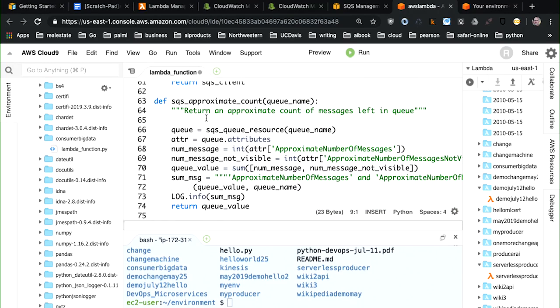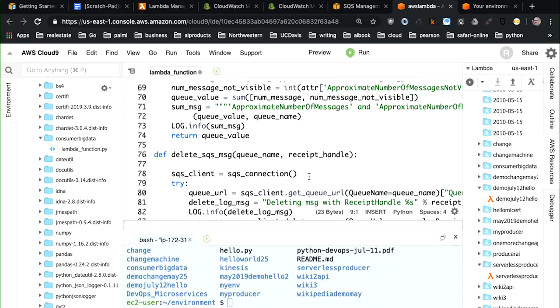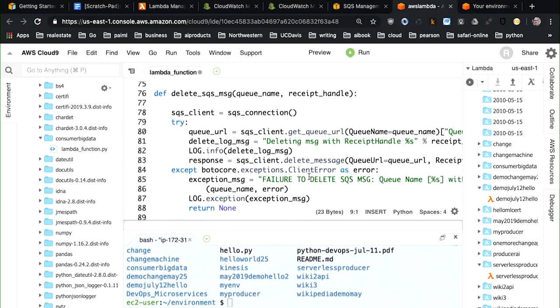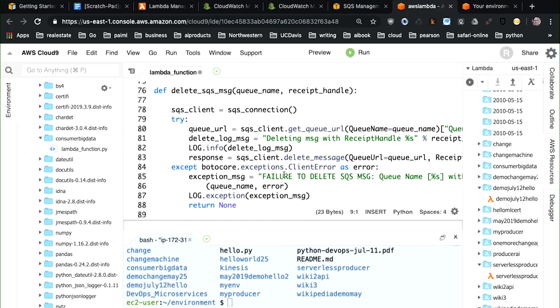So if I ever wanted to do something sophisticated where I figure out how many messages are in the queue and maybe send a message that I need to spawn more workers in the future, this would be a good way to accomplish that. And then I also have an SQS function that allows me to delete the message after I process the work. You can see here it's pretty straightforward. I say SQS client, you give me the queue, and then I run SQS client delete message.